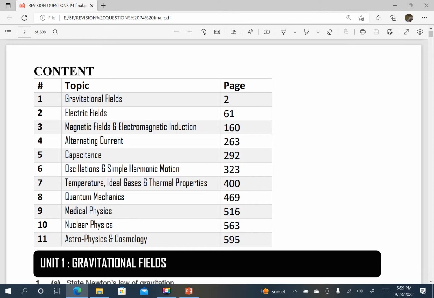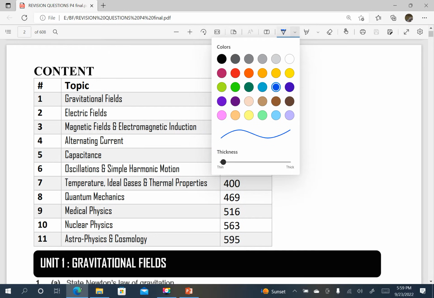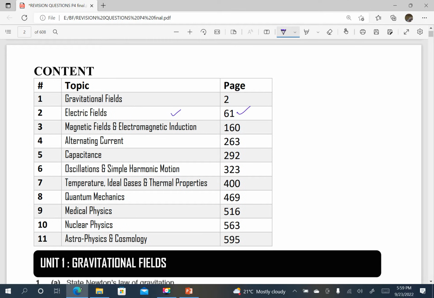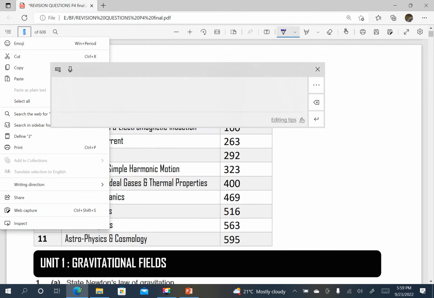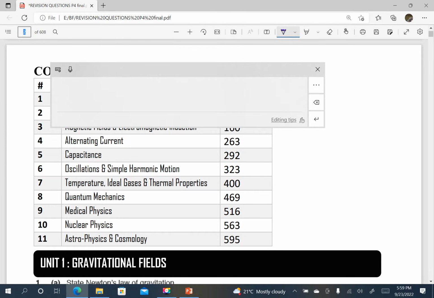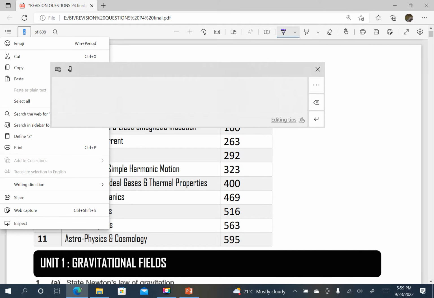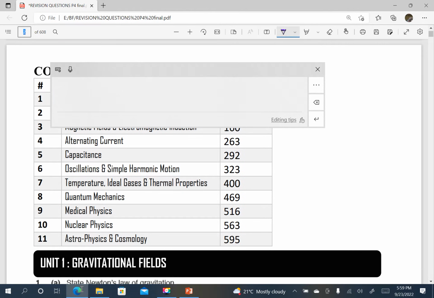So today we are looking at electric fields. We are somewhere here at electric fields. Let me select a pen, since we normally use blue, and I'll reduce the thickness. So we are here on electric fields, and I'm going to look for page 62. Page 62.